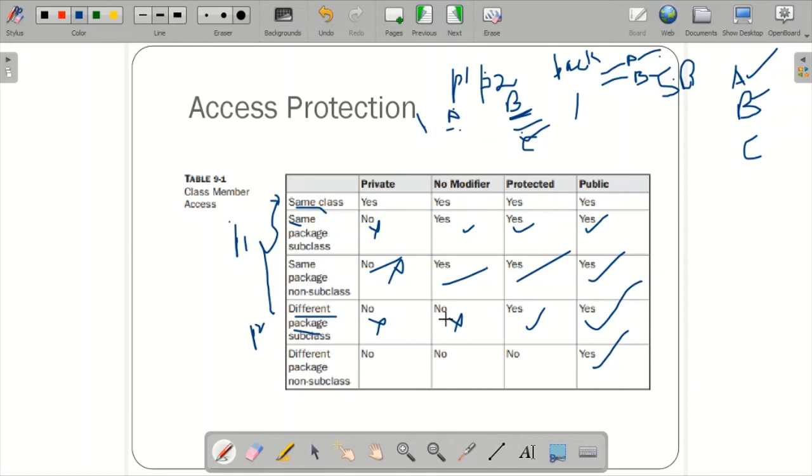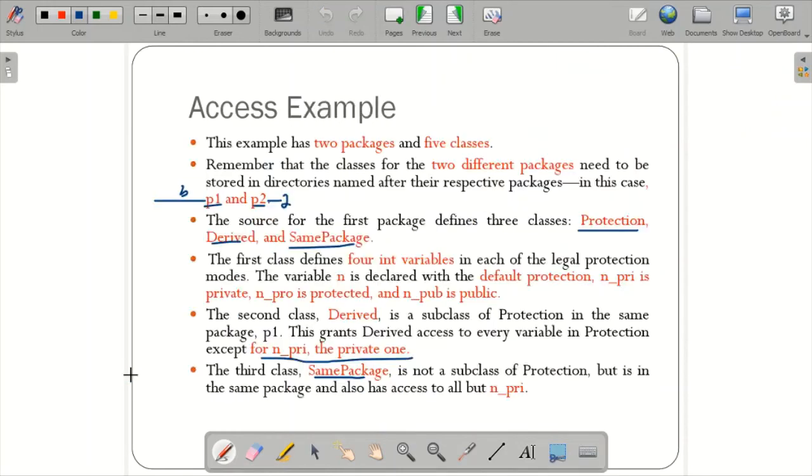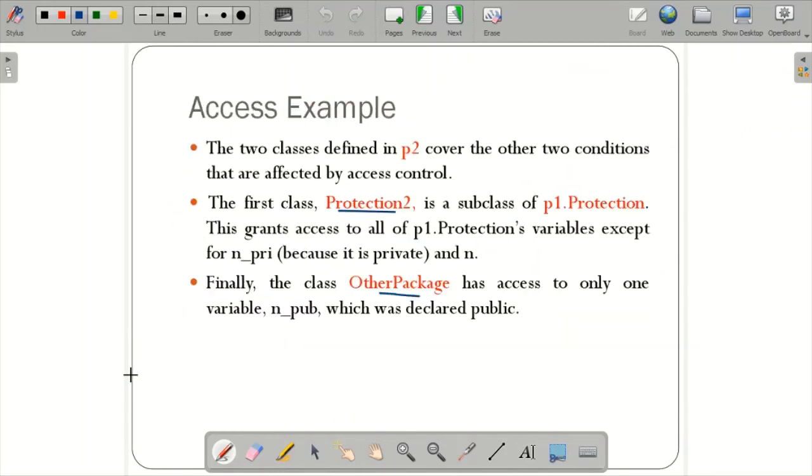Outside within the package you can use, outside another package you cannot, it will not allow you to access if it is a default. Private, as you know, is only within the class. Outside the package it will not allow at all. Here within the package it will allow, outside the package it will not allow. Here protected will allow, only thing is it should be a subclass, but it will not allow if it is not a subclass. So these 2 examples will show in the last 2, package 2.